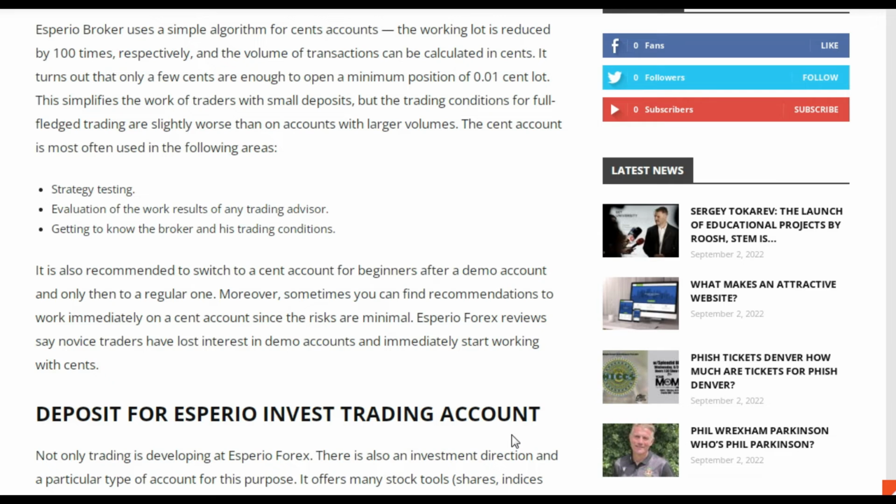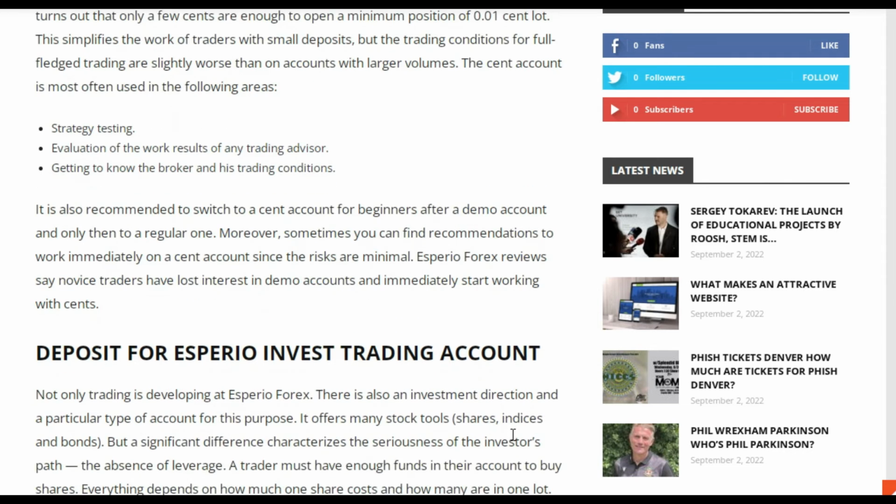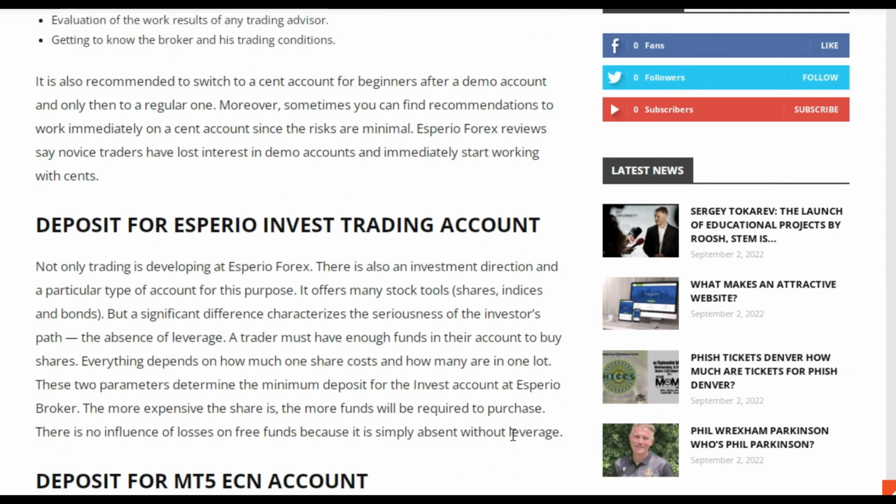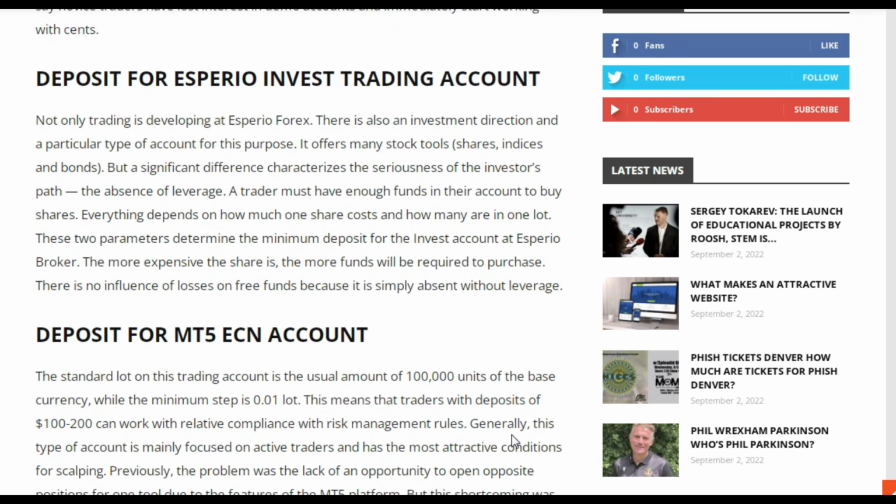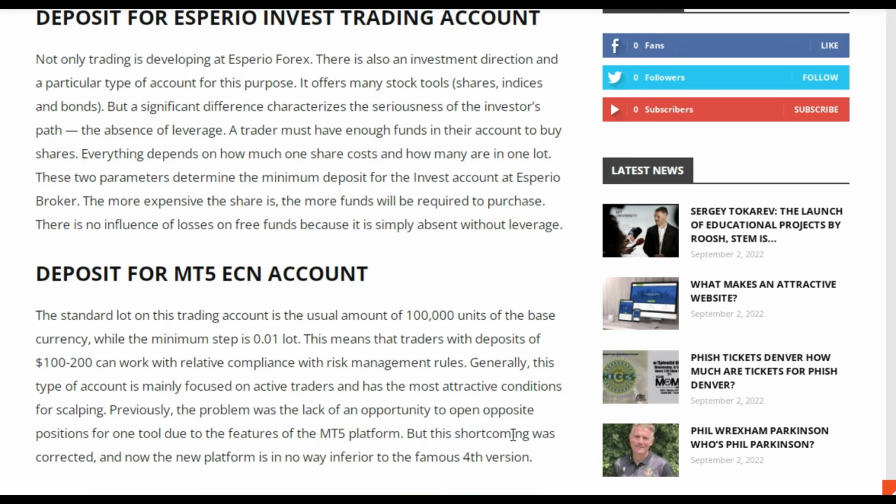Esperio broker reviews about the recommended deposit amount. It is necessary to determine the minimum volume for smooth trading to find out the optimal size of the deposit. Accordingly, everything that is larger than your minimum amount of money will be optimal. An indicator of the minimum transaction volume is required for calculations. It is 0.01 of a standard lot in most cases.